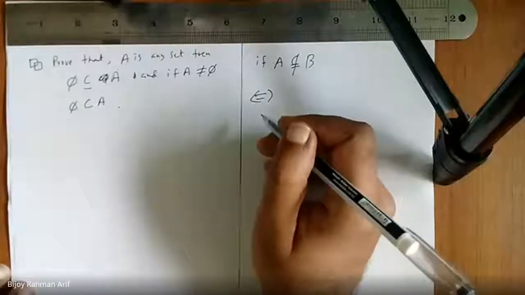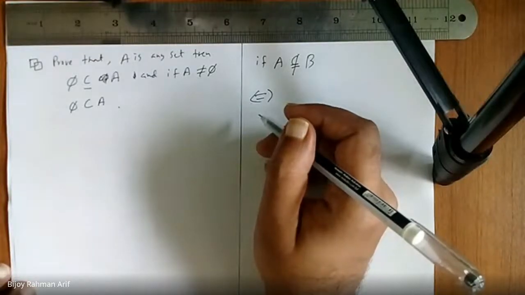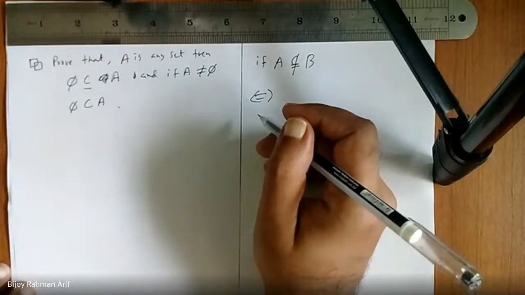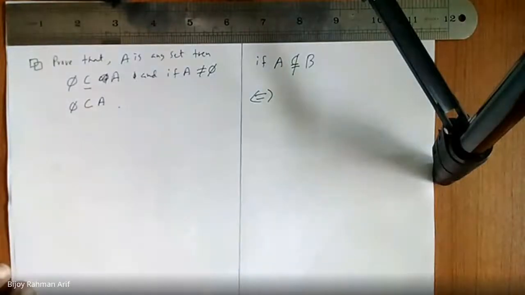A is not a subset of B: for all x, x is an element of A and x is not an element of B. Is the quantifier correct? If there is only one element, then what happens?